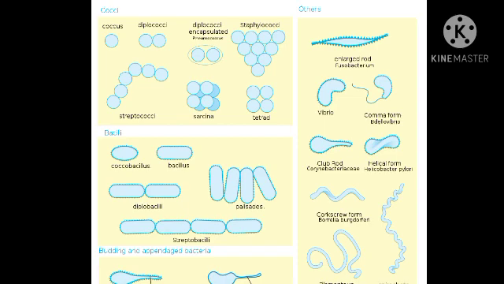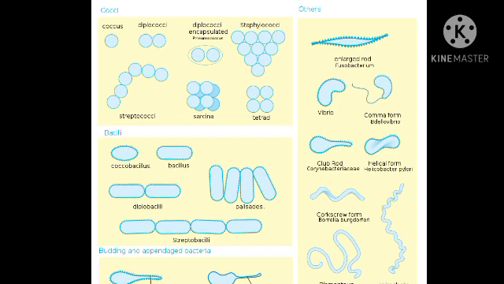Regarding the amphitrichous, a tuft of flagella is attached on both ends of the bacterial cell. Now, what about the peritrichous? In the case of peritrichous, the flagella appear on all the body of the cell or over the surface of the cell.